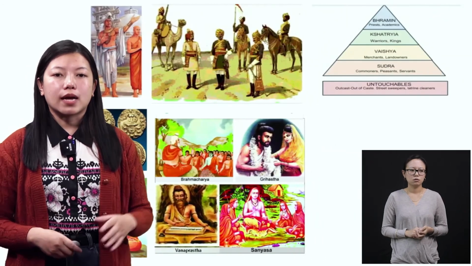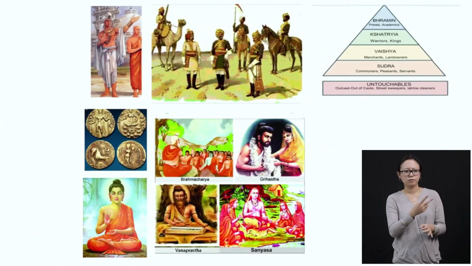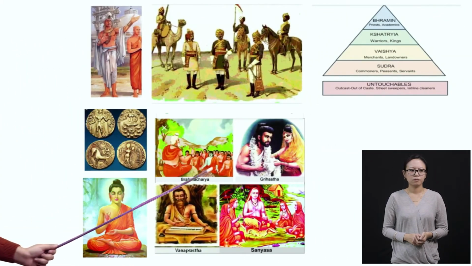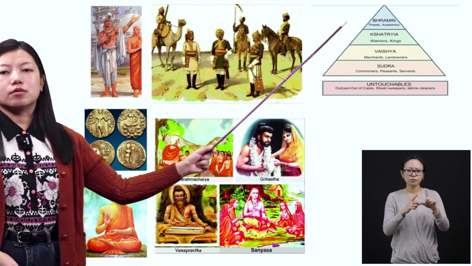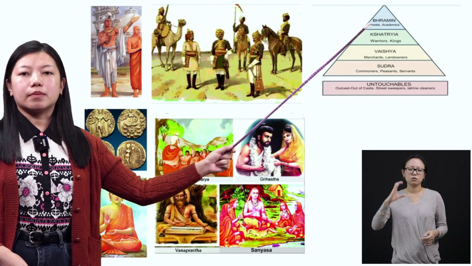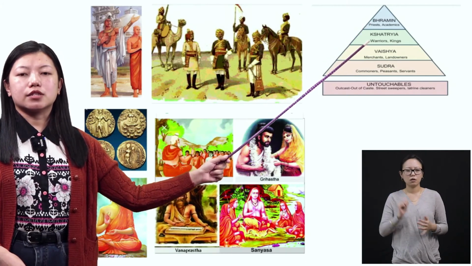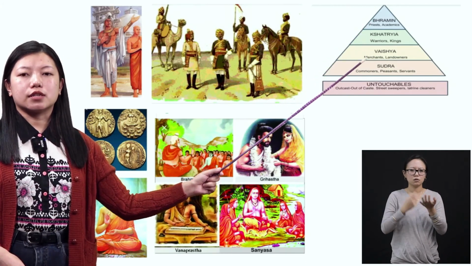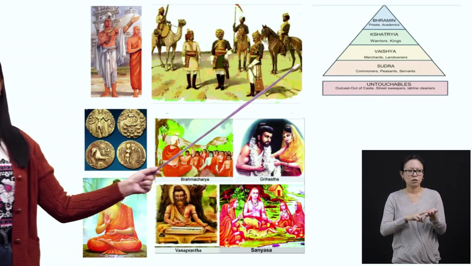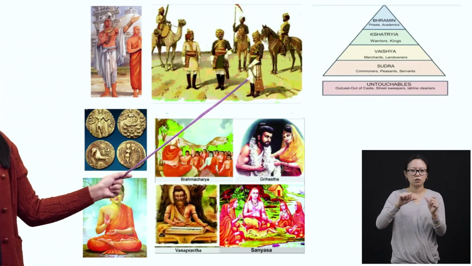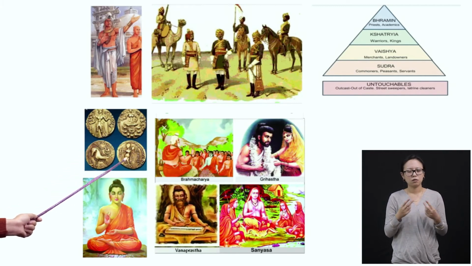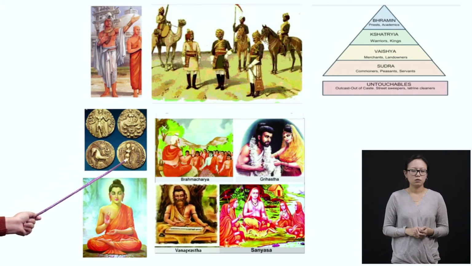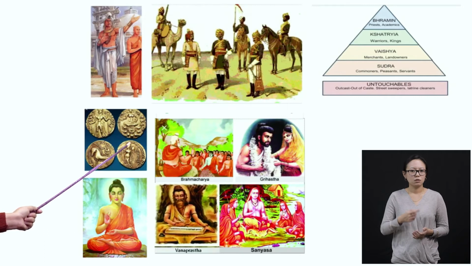Now, with the help of this picture, I will explain to you. The society was divided into four castes. This is how they worked: the Brahmins, the highest class, then Kshatriyas, Vaishyas, and Shudras. Also, they had a large army, and it only kept increasing. For trade and commerce, they started using minted coins made of gold, silver, and copper.